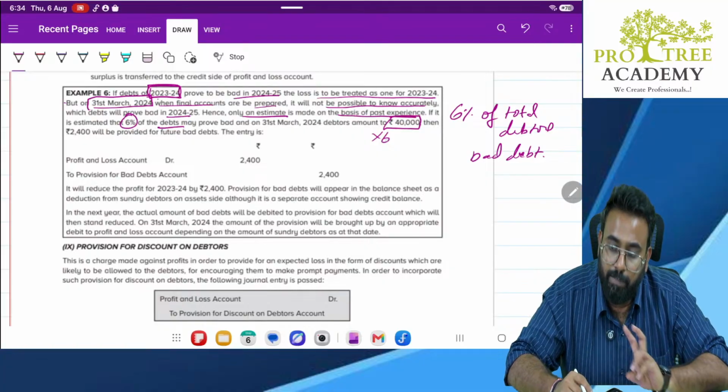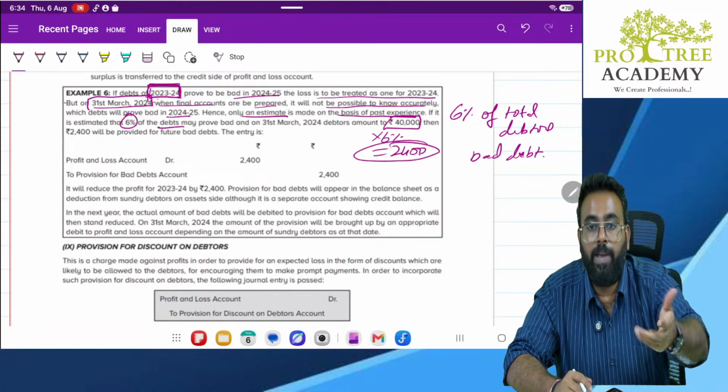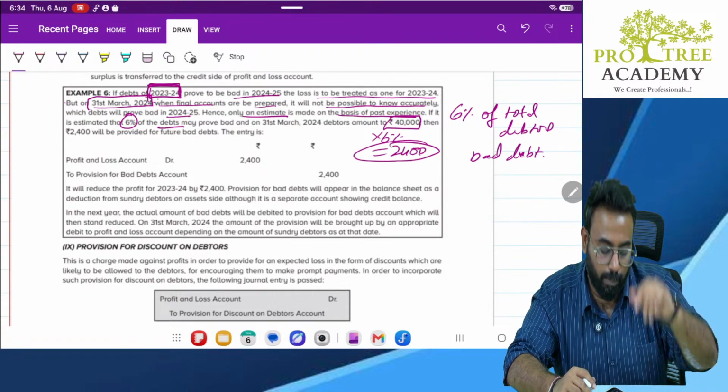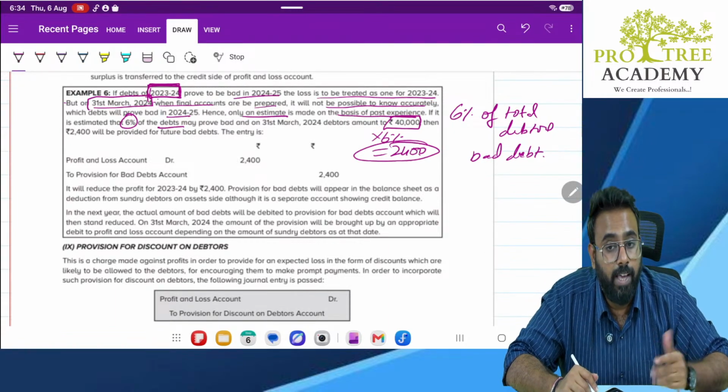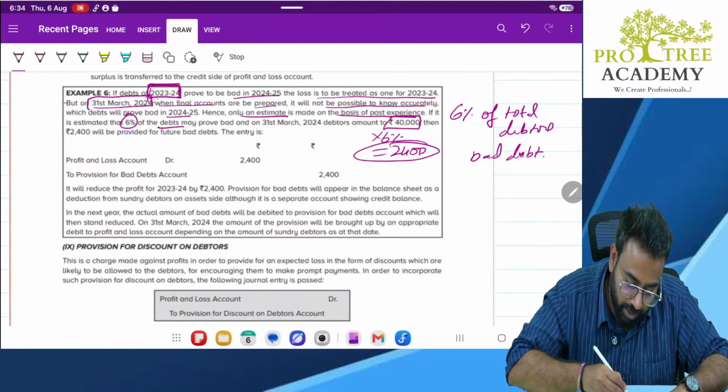Sir, but does it mean that they have already become bad debt in the 23-24? No. In future, it may happen. For that, I am creating the provision in the current year only. Why? Because that debtor belongs to current year. Clear? So what I will do is I will create a provision.